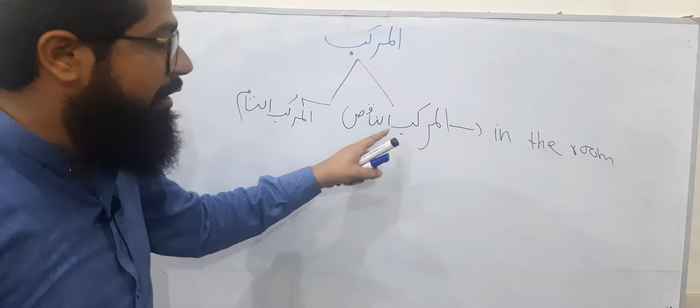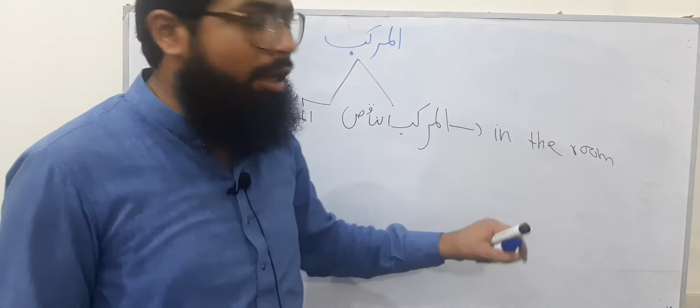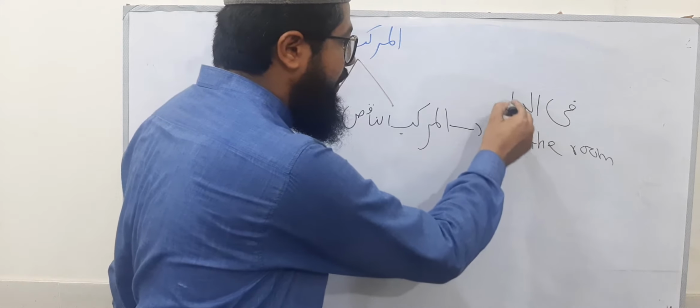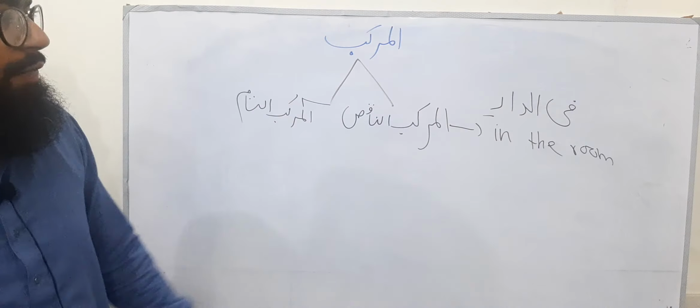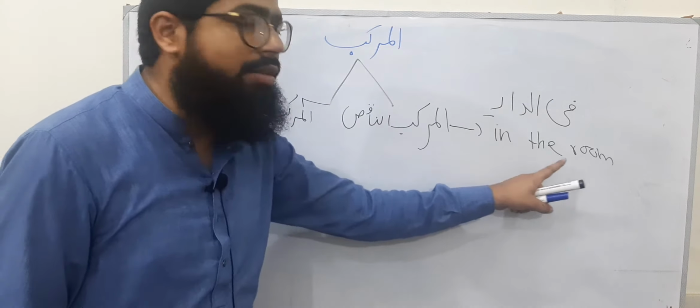So if it doesn't give a complete sense to you, then it would be al-murakkabun nakis, like fiddari. Fi means in. Ad-dari means the room. Alif lam means the, or ad-dar means room. Fiddari means in the room. Okay.